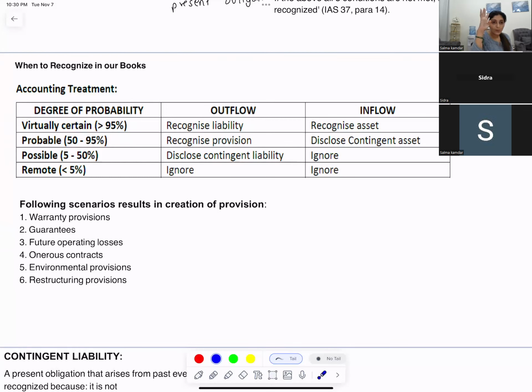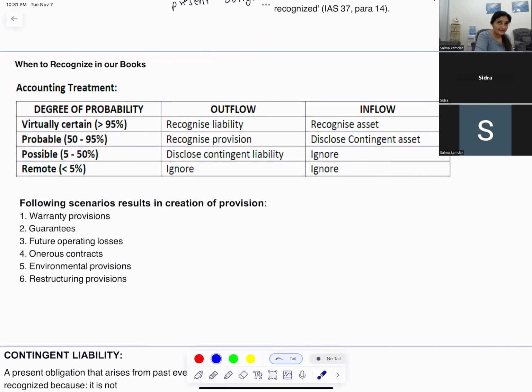So if there are probable chances, 50 to 95%, where the event has an outflow of resources embodying economic benefits, then what do you do? Sorry, Miss, what?